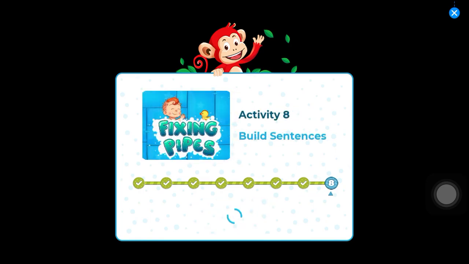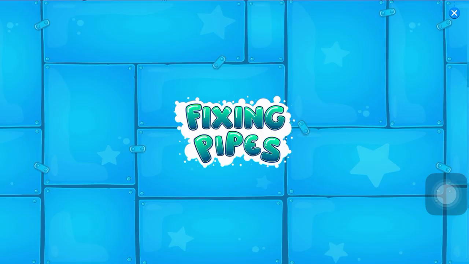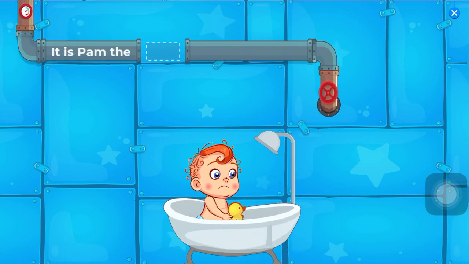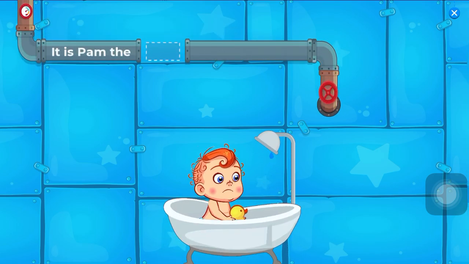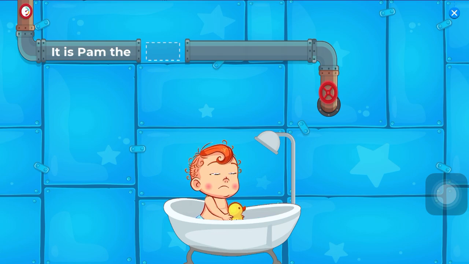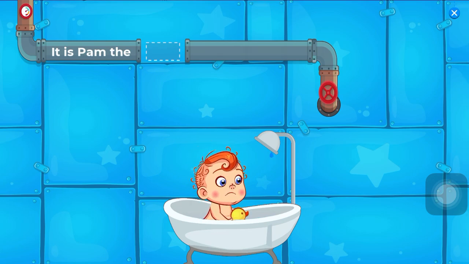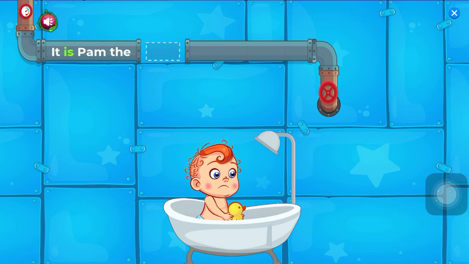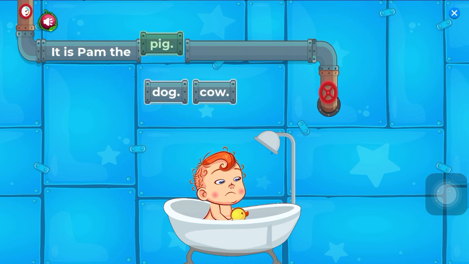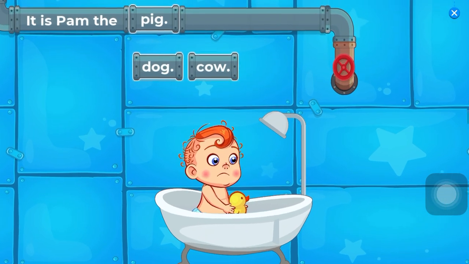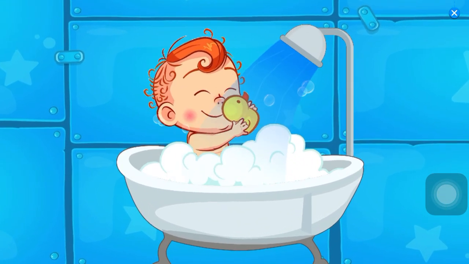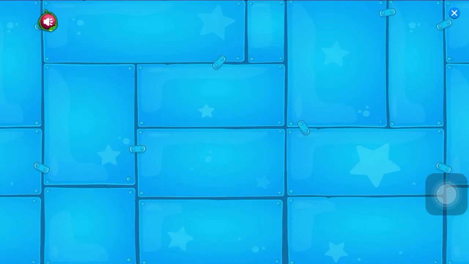Activity 8. Build sentences. Fixing pipes. Oh dear, the water pipe has broken. Please fix it. Drag the right word to complete the sentence. It is Pam the pig.